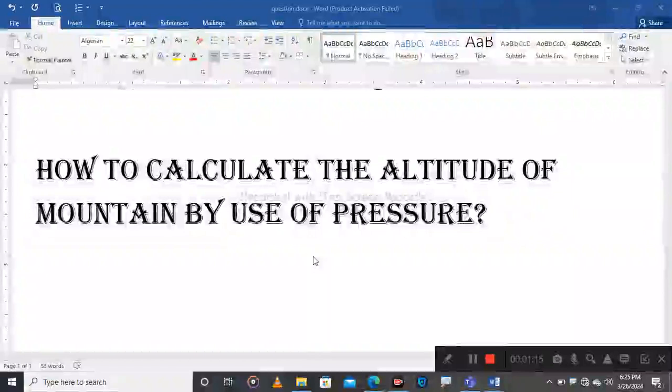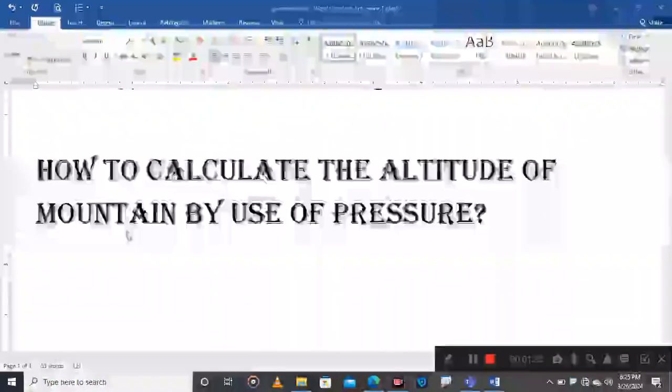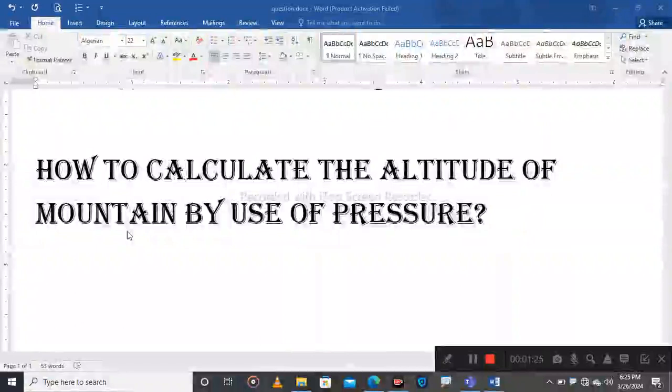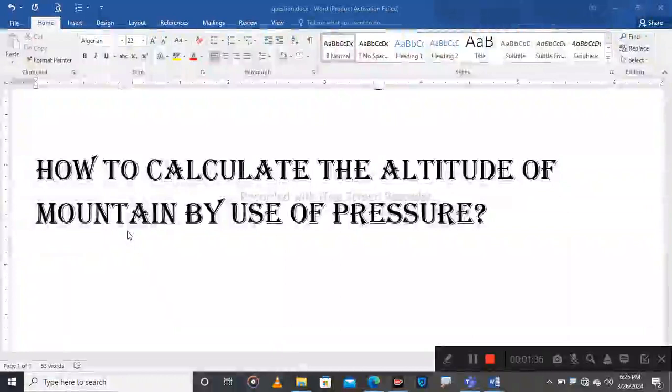The highest mountain in the world is Everest, Mount Everest, found in the Himalayas, with 29,029 feet. So how to find that height?